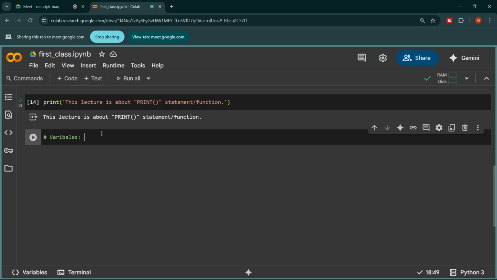So it is actually a container, right? So variables are also containers. Variables are also containers, right? So we call them data containers. Variables are data containers, right? Is this clear?